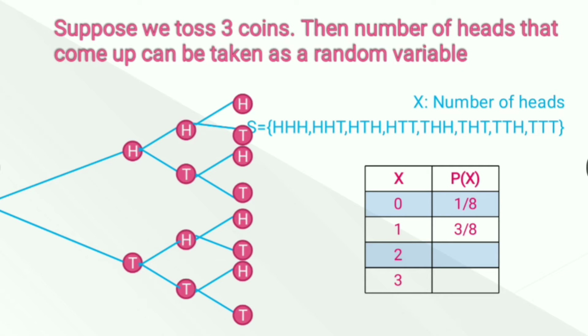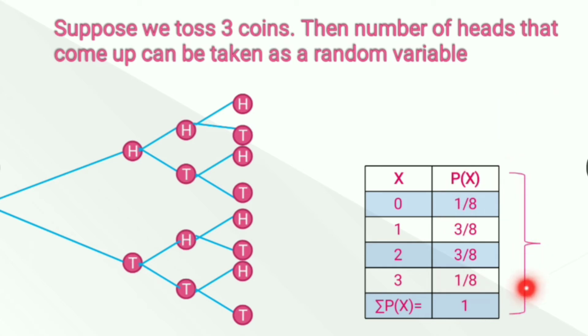Then 2 heads come up. Here you can see 2 heads come up, 2 heads come up, 2 heads come up, and only three favorable outcomes for 2 heads. So again 3/8. And probability of random variable x equal to 3, that is 3 heads come up, is only 1. So it is 1/8. If you add them up, you'll get sum equal to 1. So probability of all the values of the random variable is always equal to 1. This table is called the discrete probability distribution table.